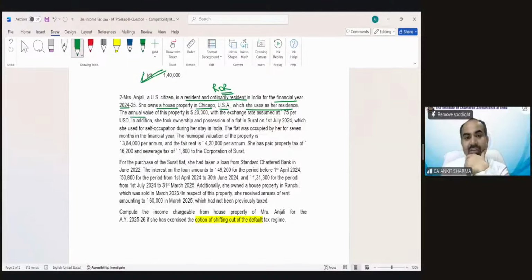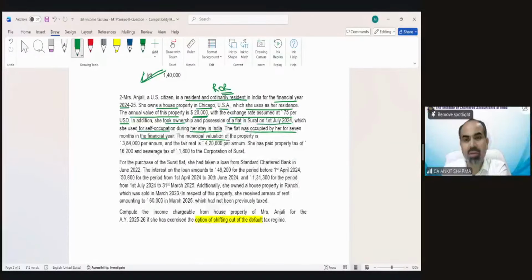The annual value of this property is $20,000 with the exchange rate assumed at 75 per US dollar. In addition, she took ownership and possession of a flat in Surat on 1st July 2024, which she used for self-occupation during her stay in India. The flat was occupied by her for 7 months in the financial year.